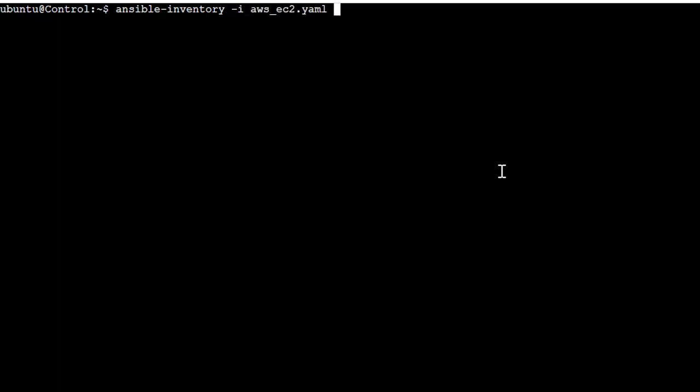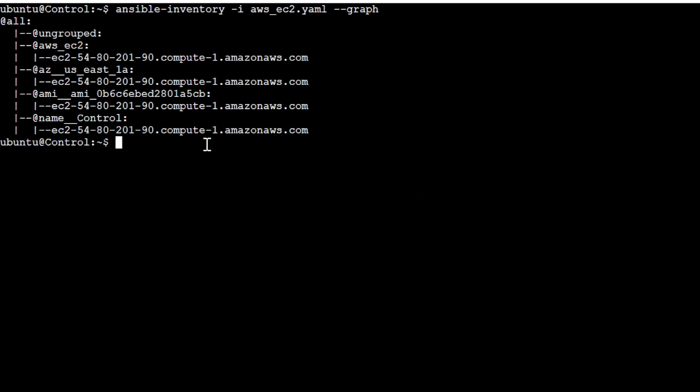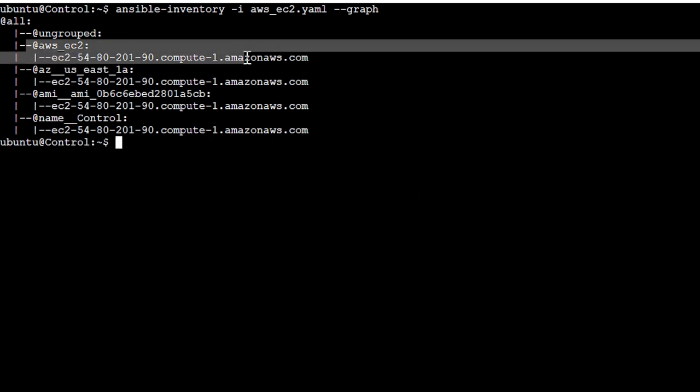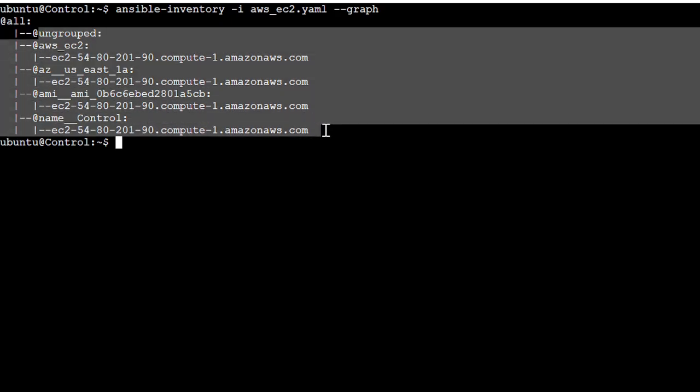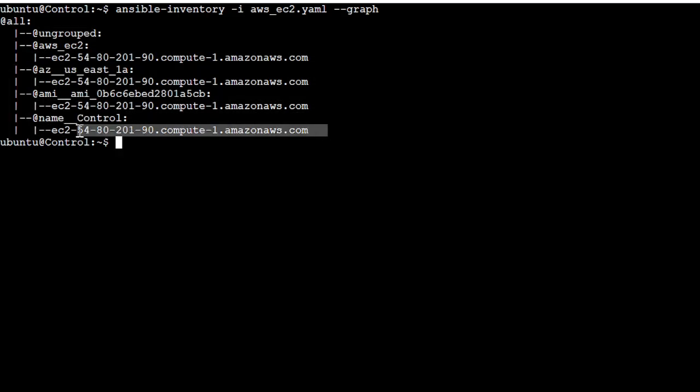Don't worry, we will discuss all these things in detail in the next session. I'm just trying to give you an idea of how this looks. Inside this AWS EC2, I've tried to create a graph. What are the names? What are the IP addresses? Because it's an Amazon EC2 instance, the host name looks like this only. I've not renamed them also. So I just wanted to give you an idea of how the dynamic inventory looks.